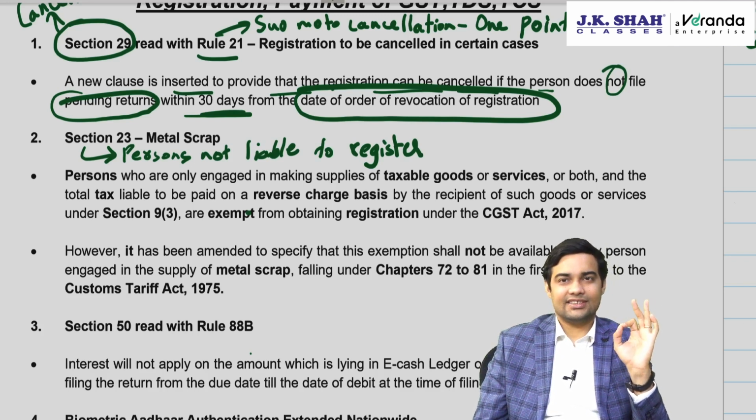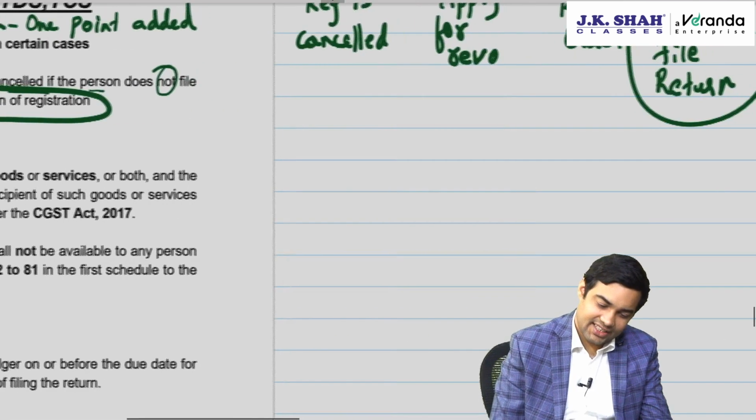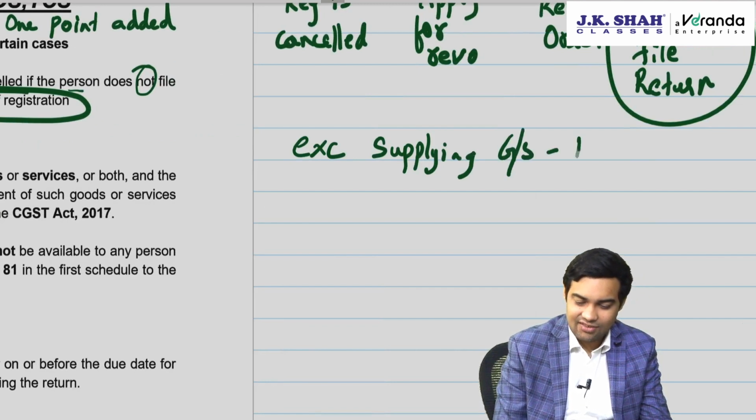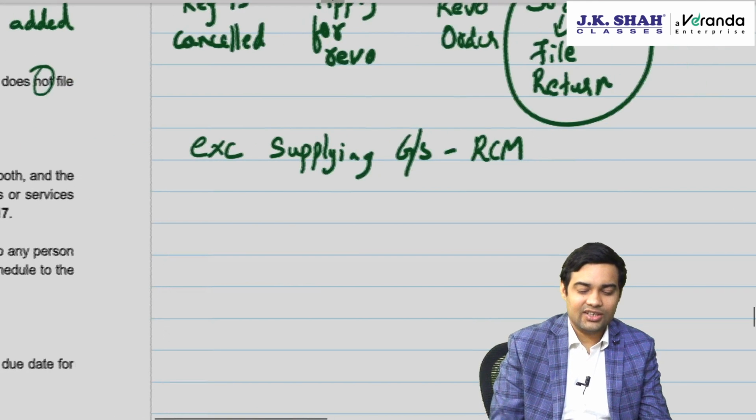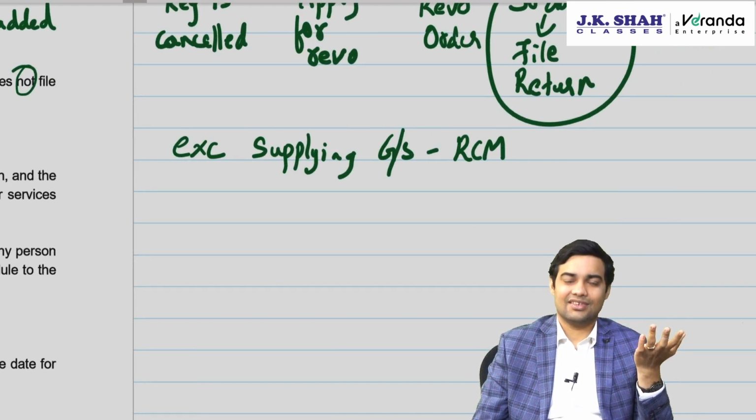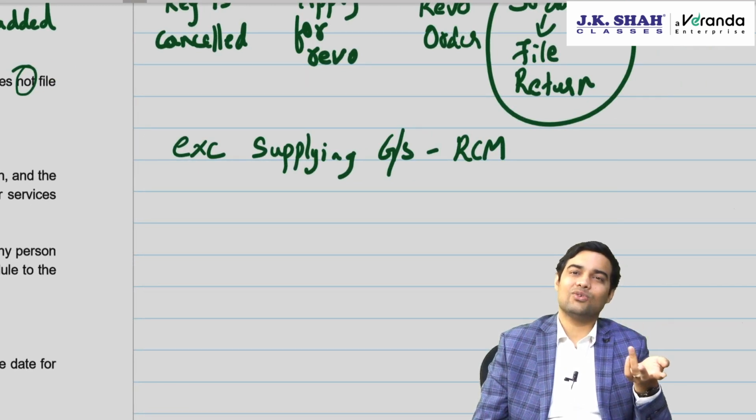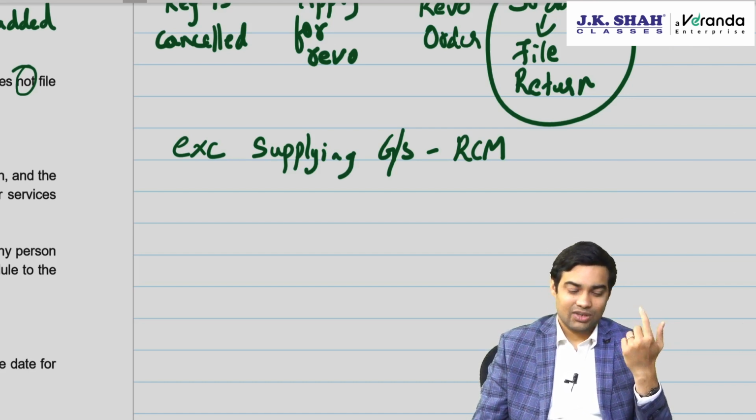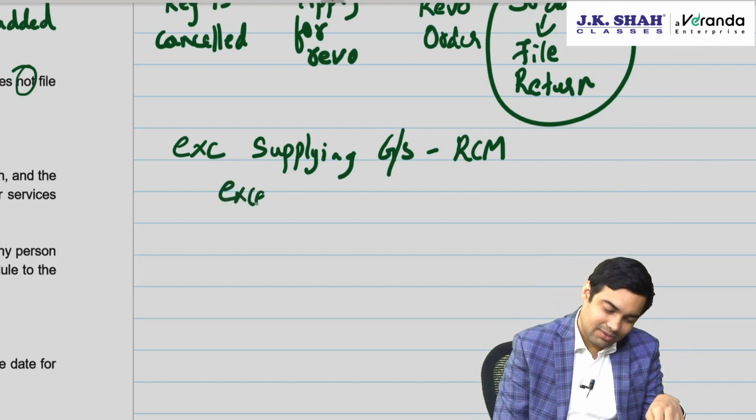Now, section 23 provides one point saying that if you are exclusively supplying goods or services covered under RCM, then no need to register, because if you are exclusively supplying something which is covered under RCM, your output will be zero. As your output is zero, there is no question of you being liable to register. This is there. Now here they have added except metal scrap.